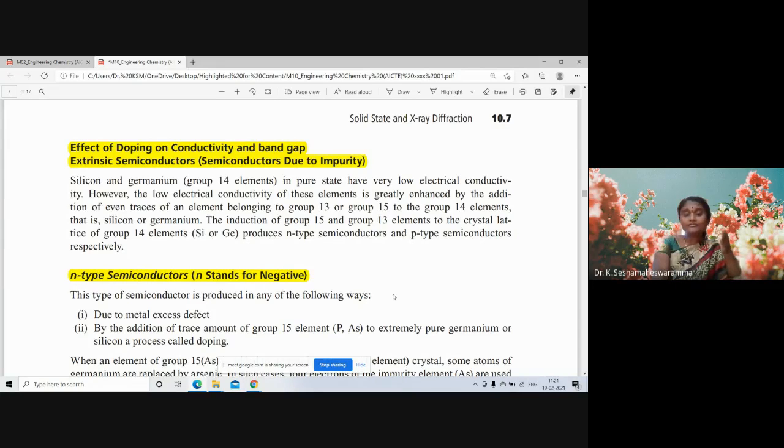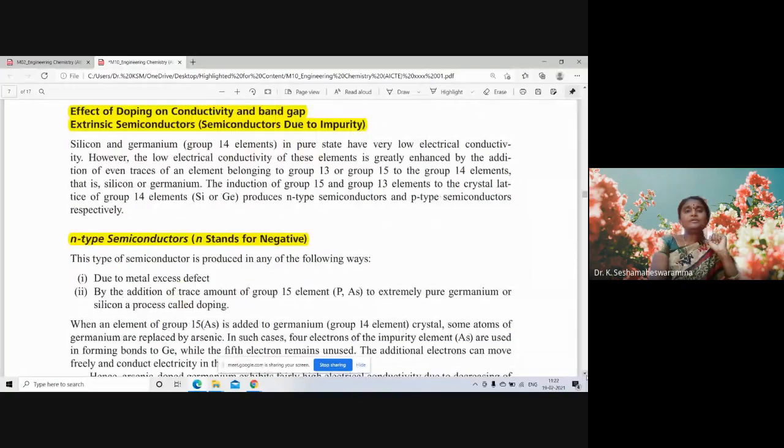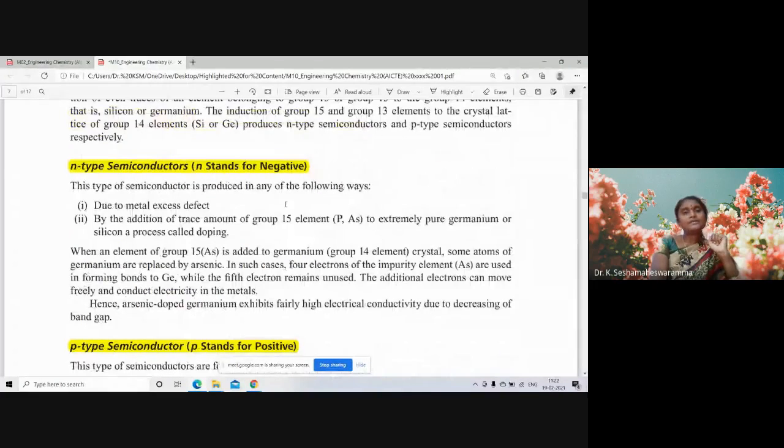Depending on the addition of impurity, these extrinsic semiconductors are further divided into N-type semiconductors and P-type semiconductors. N-type semiconductors, N stands for negative here. This type of semiconductor is produced due to metal excess defect.